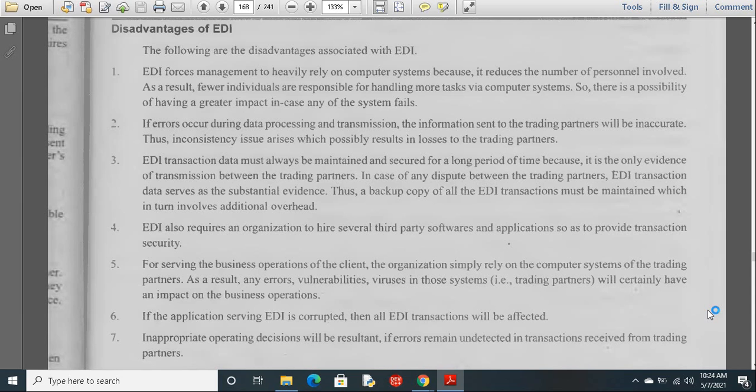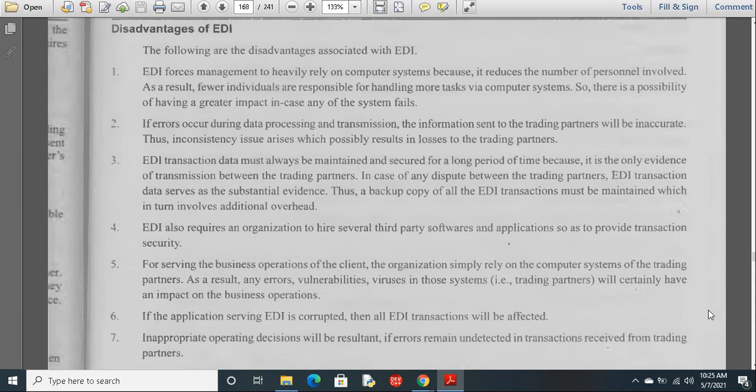Second one is here, while transmitting the data from one person to another person, if anything happens in the middle of the transmission, then the complete data won't reach the receiver. So by that, inconsistency issues will be raised. So data is not at all perfect. The data whatever you want to send isn't sent properly to the person. So some data will be missing in the transmission. So these are the problems that may be raised. That is the second issue.